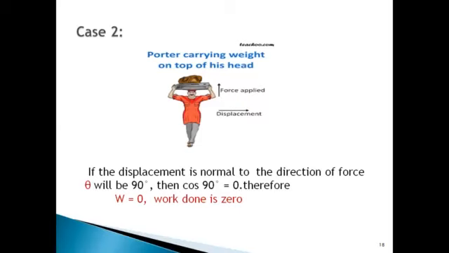For this, the example is this man itself, a coolie who is carrying a load on his head and he is moving forward. No work is done against the force of gravity because the displacement of the load is normal to the direction of the force of gravity, which is vertically downwards. Okay, students?